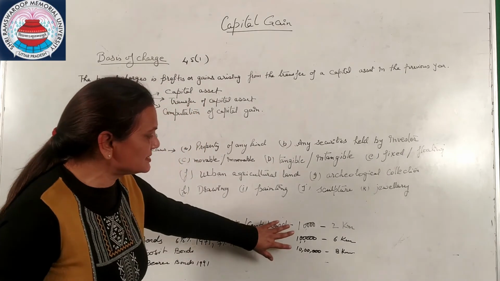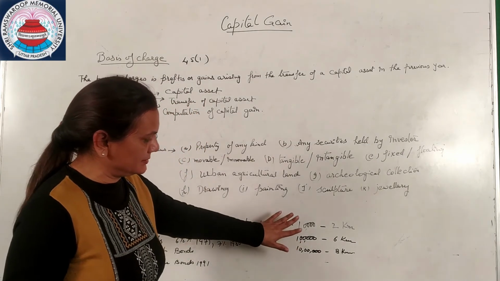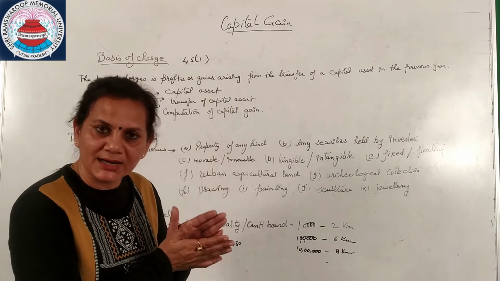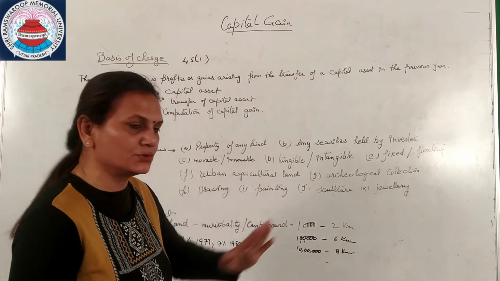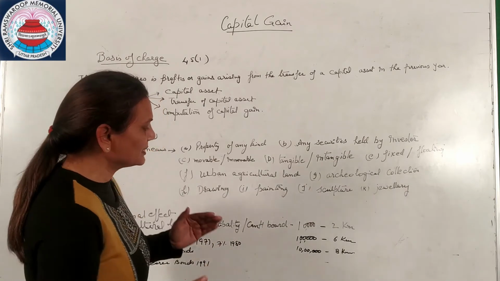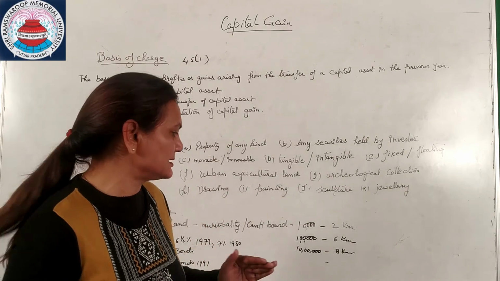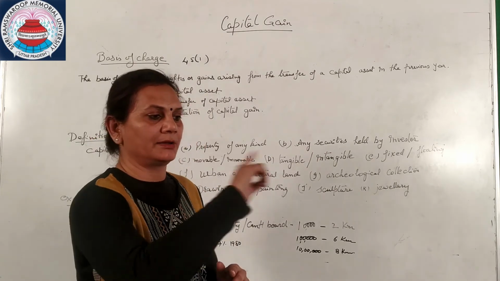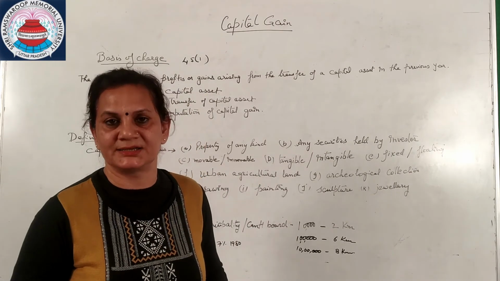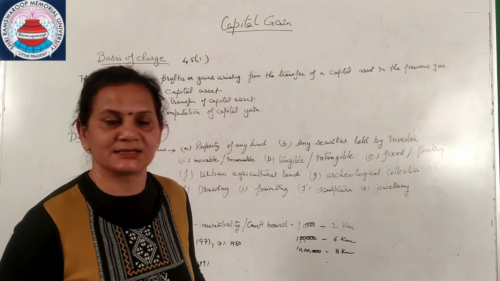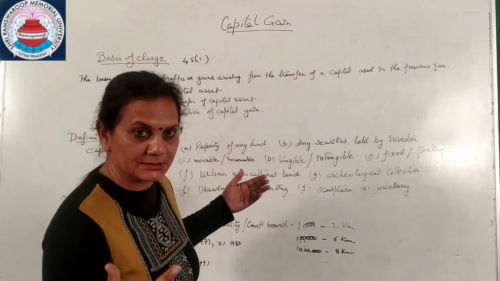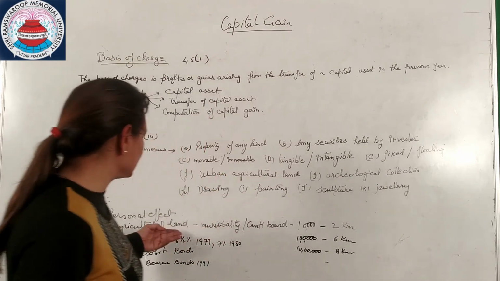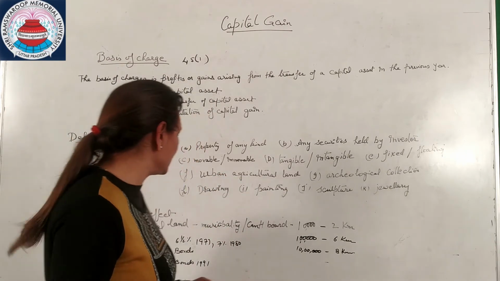So this is the clear-cut demarcation: between 10,000 to 1 lakh population, it should be 2 kilometers; 1 lakh to 10 lakh, it is 6 kilometers; and above 10 lakh, it is 8 kilometers. If any land comes inside this radius, it will be termed as capital gain if you sell that land. Other than that, it will be considered as the agricultural land, which is basically tax-free or exempted.